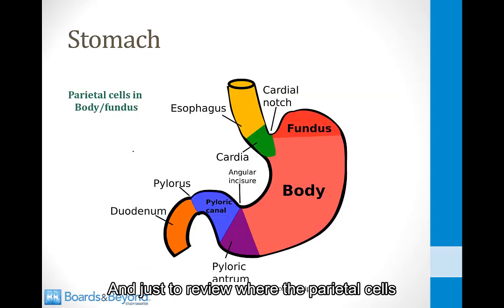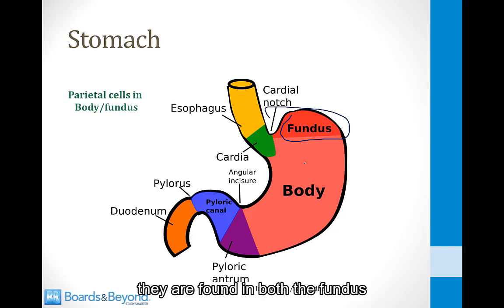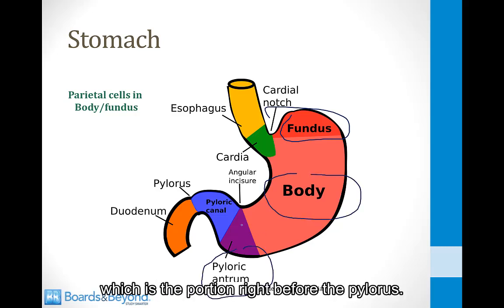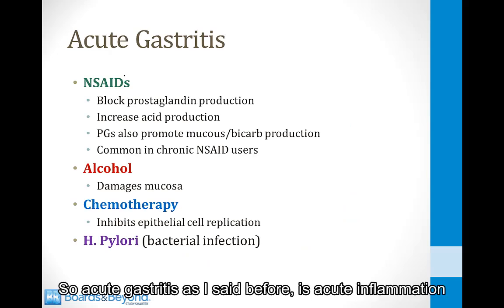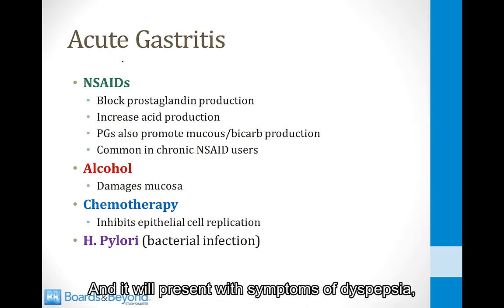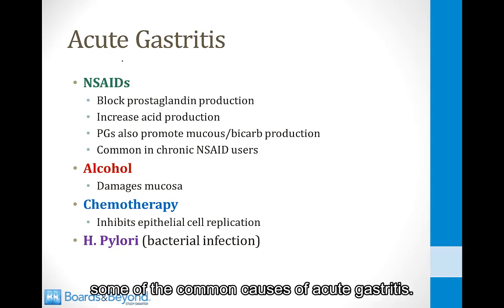And just to review where the parietal cells that secrete acid are found, they are found in both the fundus and the body of the stomach. They're usually not found in the antrum of the stomach, which is the portion right before the pylorus. So acute gastritis, as I said before, is acute inflammation of the mucosal layer of the stomach, and it will present with symptoms of dyspepsia. And I've listed on this slide some of the common causes of acute gastritis.